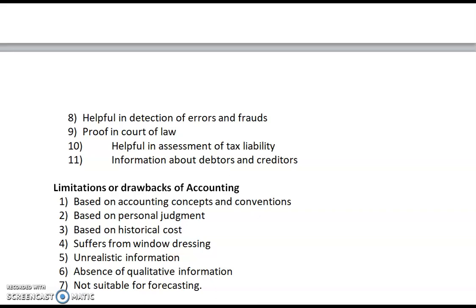Not suitable for forecasting, so it is not properly suitable for future basis or forecasting purposes.